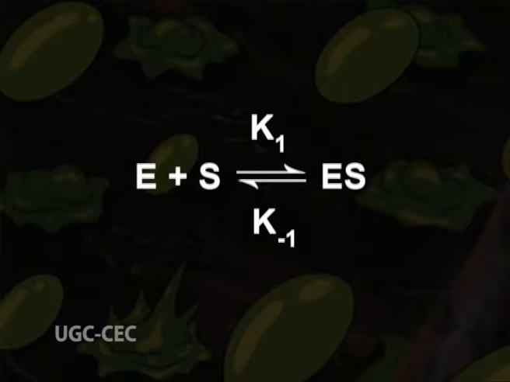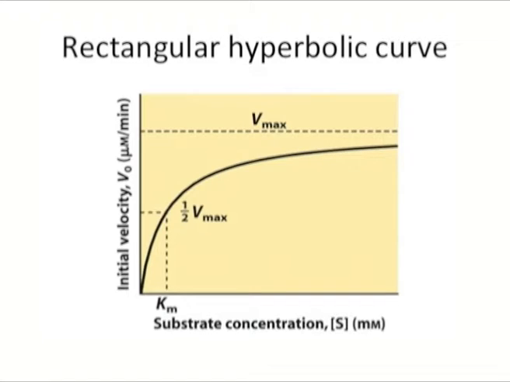This condition exists when substrate concentration is sufficiently high that essentially all the free enzyme has been converted to the enzyme substrate form. This saturation effect is a distinguishing characteristic of enzyme catalysis and is responsible for the plateau achieved in the graph. The kinetic pattern is sometimes referred to as saturation kinetics.